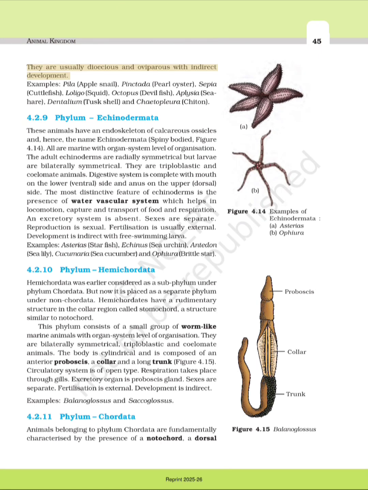They are usually dioecious and oviparous with indirect development. Examples: Pila, apple snail; Pinctada, pearl oyster; Sepia, cuttlefish; Loligo, squid; Octopus, devilfish; Aplysia, sea hare; Dentalium, tusk shell; and Chaetopleura, chiton.